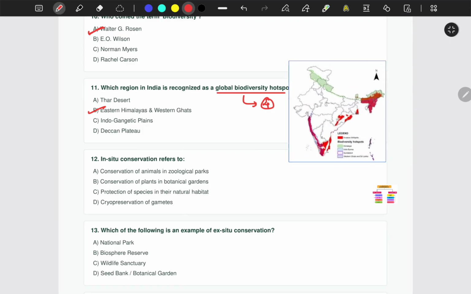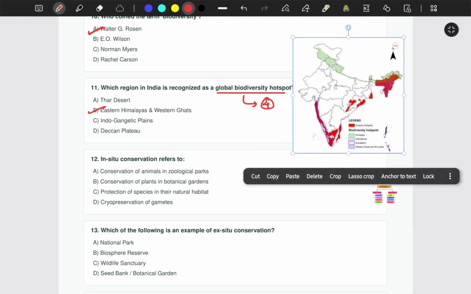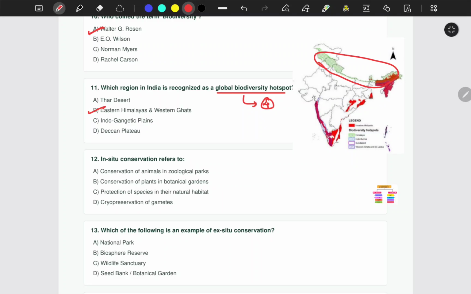See, I will show you. This is the Himalayan region. This is the Western Ghats. And this is Indo-Burma, and this is Sundaland. One of the confusions here can be the Andaman and Nicobar Islands.